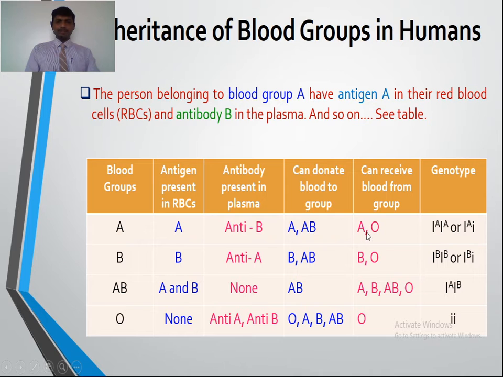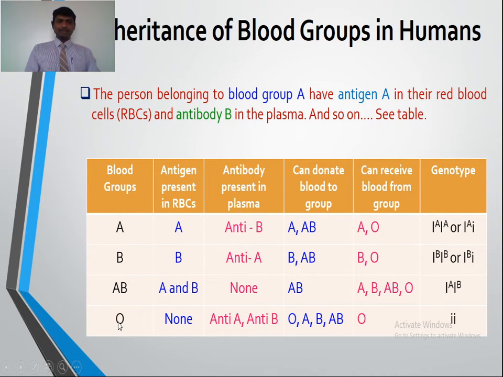He can receive blood from A and O. Similarly, a person with blood group B can donate blood to B and AB, but can receive blood from B and O. Now, a person with blood group AB can donate blood only to AB, but can receive blood from A, B, AB and O also.